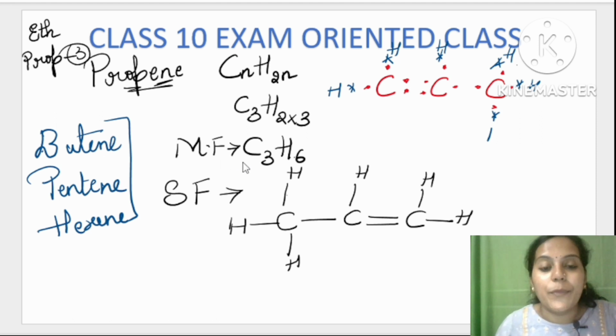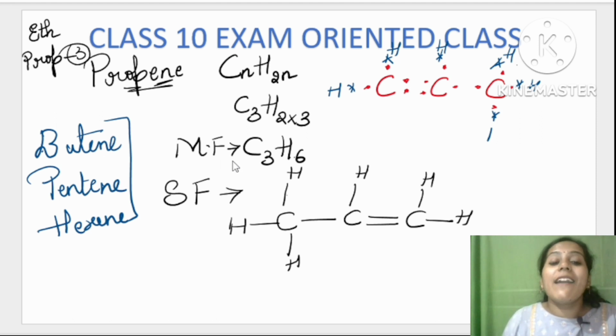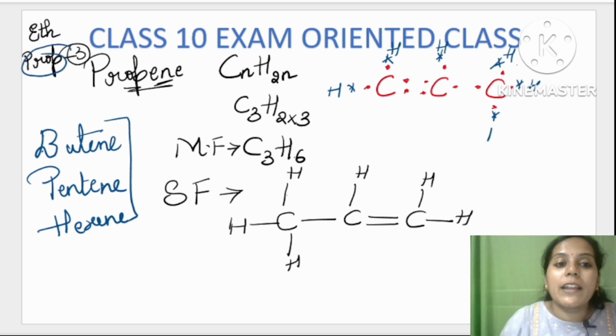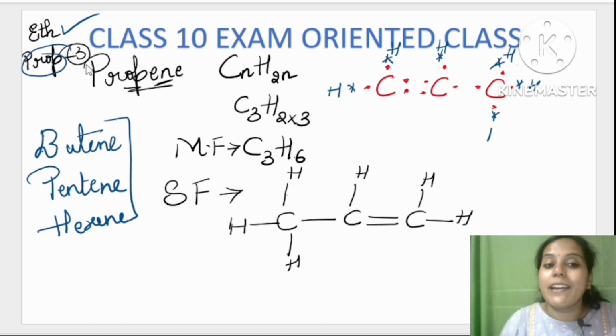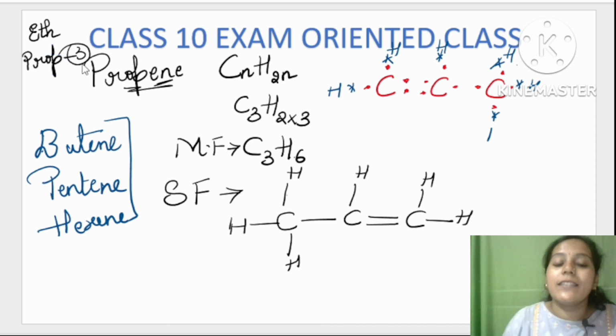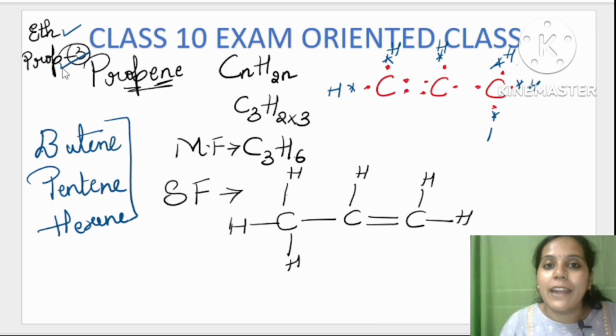In the exam, how might the question be asked? They may ask, write the second member of alkene. Who is the second member of alkene? Second member of alkene is prop. Because the first member is eth. Don't confuse and write meth, because in alkene the first member is not meth, the first member is eth, second member is prop, but the value is 3 only, n value is 3 only.